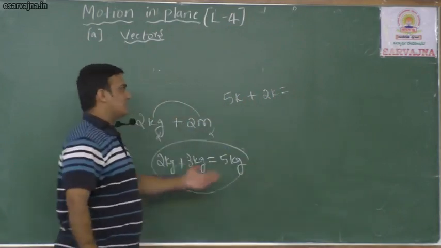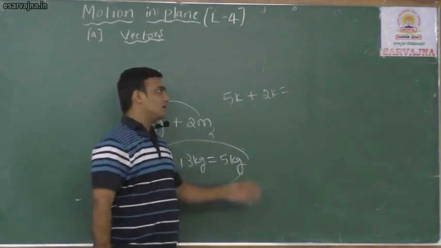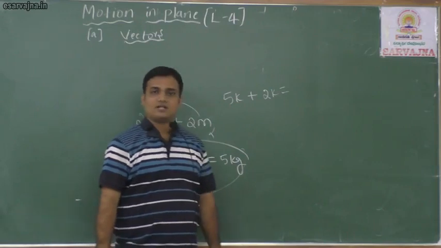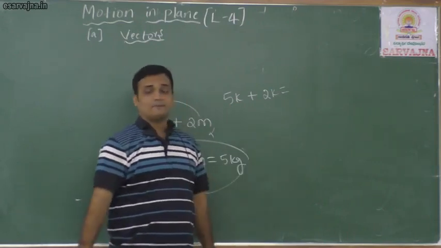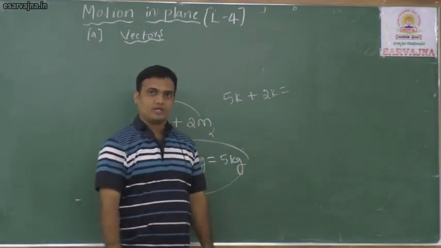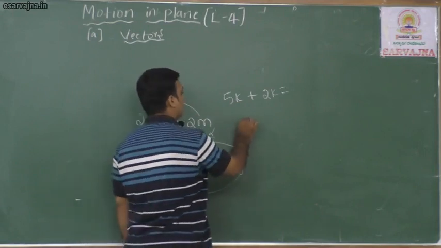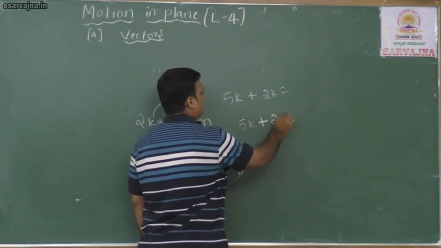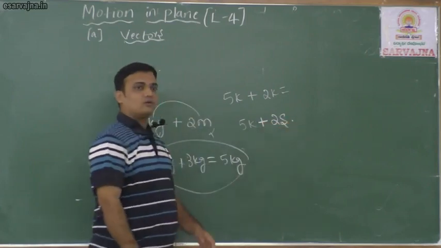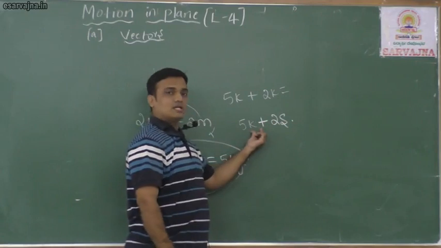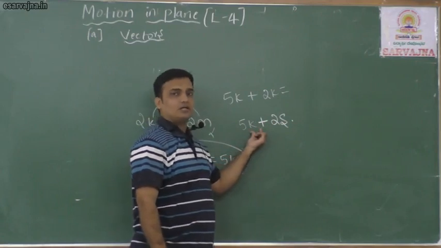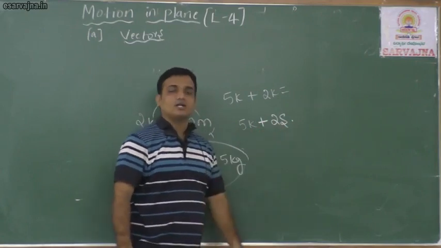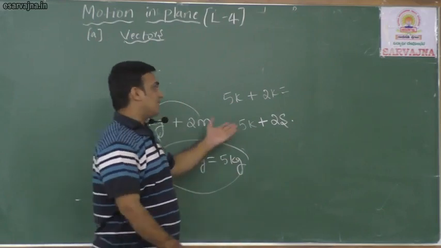Kelvin is a unit of temperature, so 5 plus 2 becomes 7. The total temperature is 7 Kelvin. Could you add 5 Kelvin plus 2 seconds? No, it cannot be added, because Kelvin is a unit of temperature and second is a unit of time. You cannot add these different units.